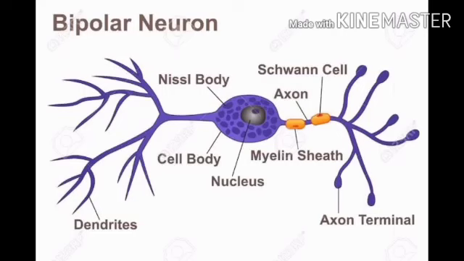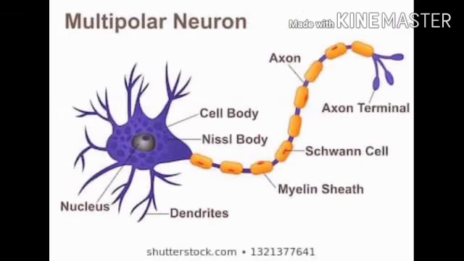Bipolar neurons: the cyton gives rise to two nerve processes, of which one acts as an axon while the other acts as a dendron. Multipolar neurons: the cyton gives rise to many dendrons and an axon.